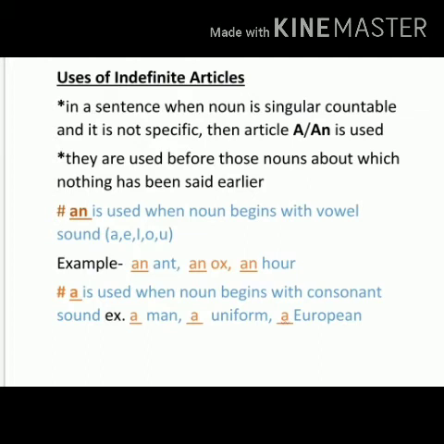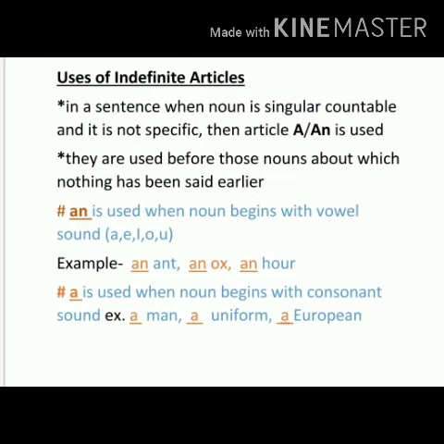So whenever we are talking about any noun for the first time, just before that noun we will make use of indefinite articles. And what are indefinite articles? A or an. And that noun should be a singular countable noun.